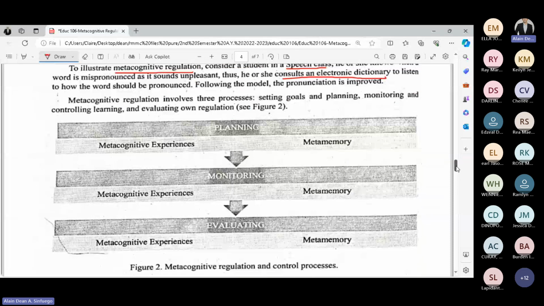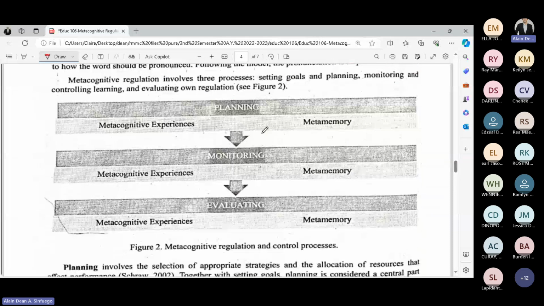Now, as I have mentioned earlier, just like metacognitive knowledge, which is divided into 3, metacognitive regulation must also undergo 3 processes. First, setting goals and planning. Next, monitoring and controlling learning.